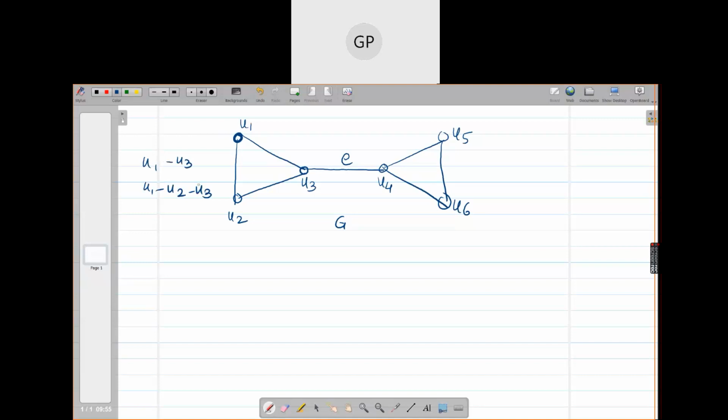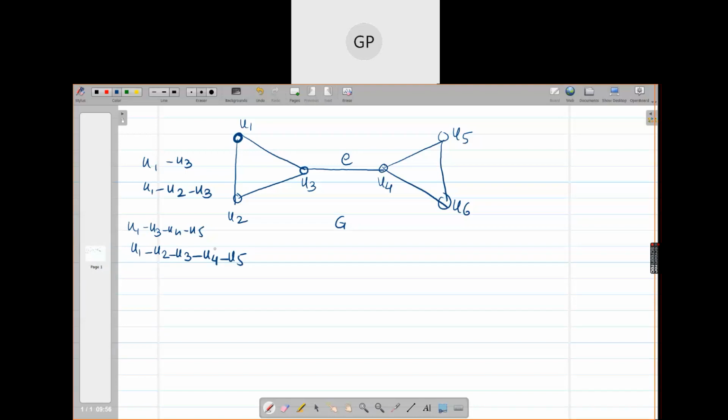Now, if I want to travel from U1 to U5, can you tell me a path? U1, U3, U4, U5. Any other path? U1, U2, U3, U4, U5. Only these two paths are there, right?